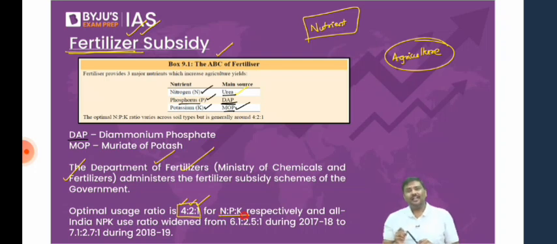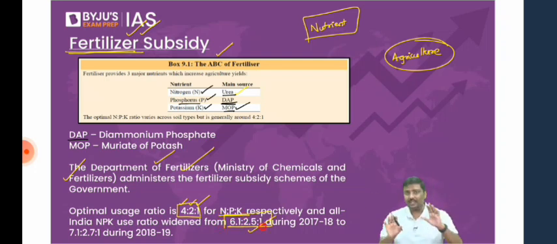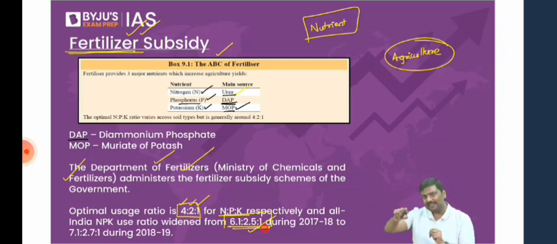But in the case of India, it's not 4:2:1. It is 6.1:2.5:1. And again, this will keep on changing. You don't have to memorize this number by heart. Next year, by the time you write the exam, this will be different.